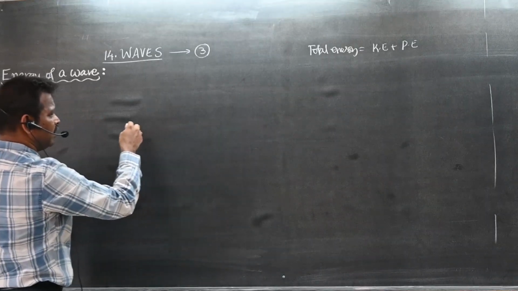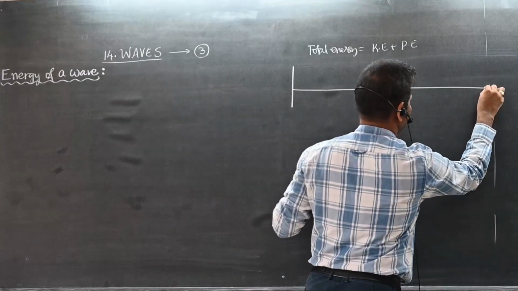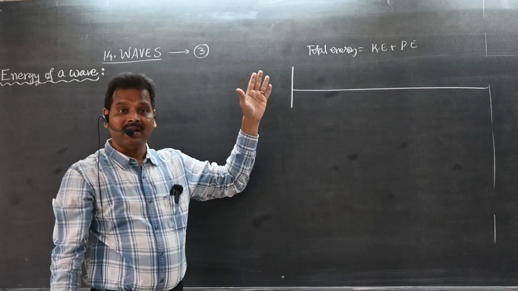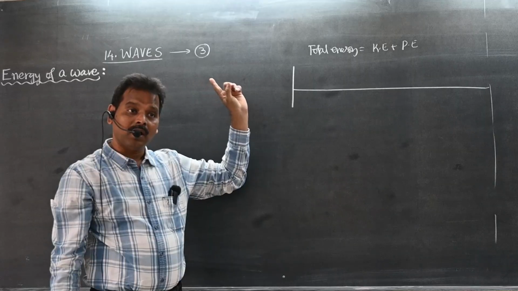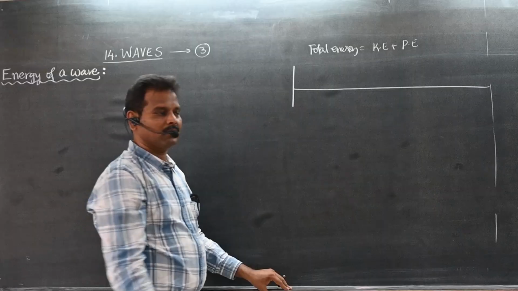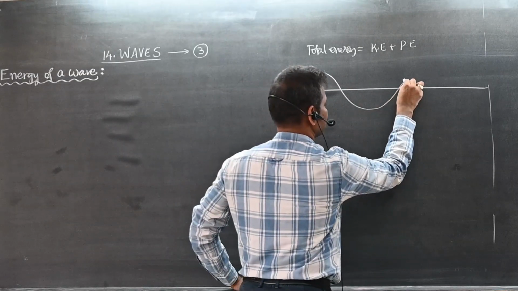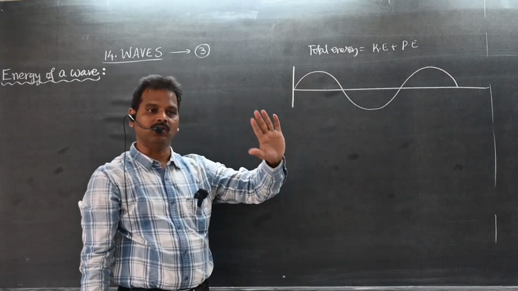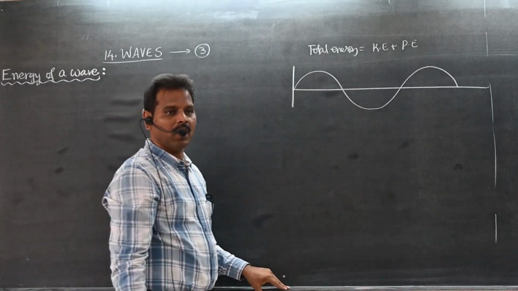So before that, first let me take one wave. First I am taking a string only. I am deriving the expression for the energy of a transverse wave, and the formulas can be applied for a transverse wave in a string. Now this is the wave that is produced on this string. You can apply this energy expression for a longitudinal wave also, don't worry. For all waves. I am taking a transverse wave but it is applicable for a longitudinal wave.